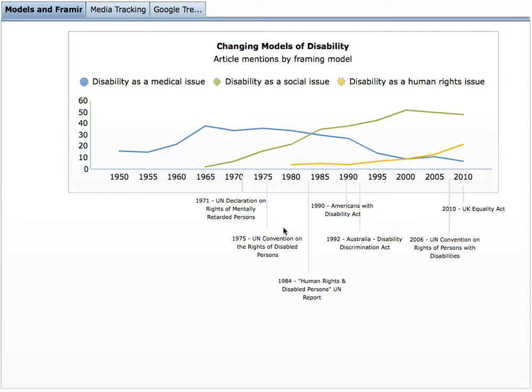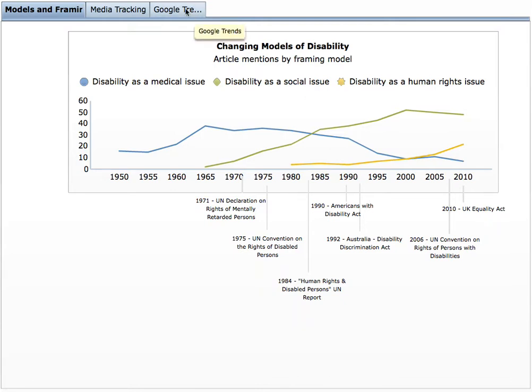When we look at some of the key dates around conventions and acts and regulations that were passed worldwide, you can see those changes even from the wording in the acts. So in 1971, the UN Declaration on the Rights of Mentally Retarded Persons, even that phrase is really using the medical model as a description there. And as we start to move into more in the present time, we see human rights and disabled persons, we see a Convention on the Rights of Persons with Disabilities, the Equality Act, the Disability Discrimination Act. So we start to see that not only the language that's used in society is changing, but even the way that we're describing the acts that are impacting people with disabilities are changing.